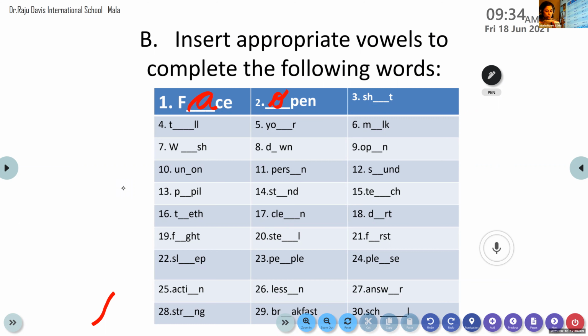S-H-T, yes. U, yes, U is right. Shut. Or we can write there O. Shut. Or we can write there shut. What you said is right. Shut the door. Shot dead.